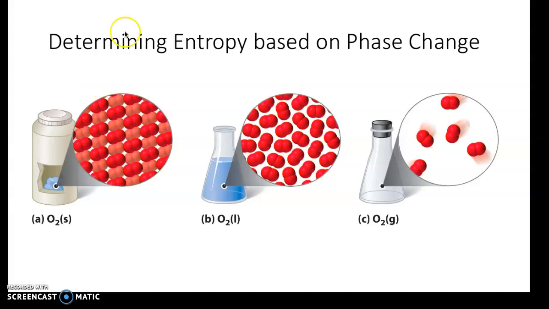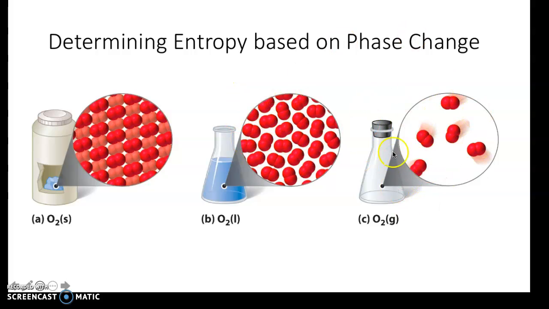So we have more order here than we do in liquids, because liquid particles are free flowing, meaning they are able to go anywhere they want based on the container they're in. They can't flow out, but they have the ability to move around. So we have a little bit of disorder here.